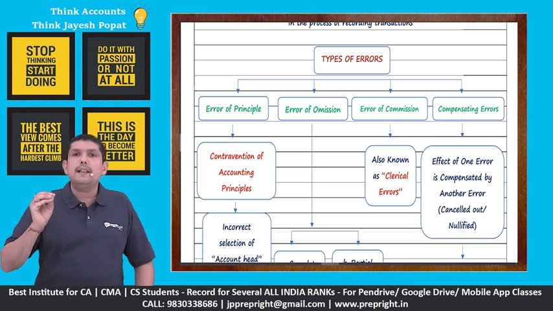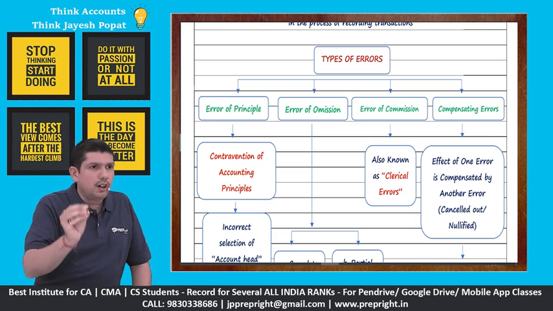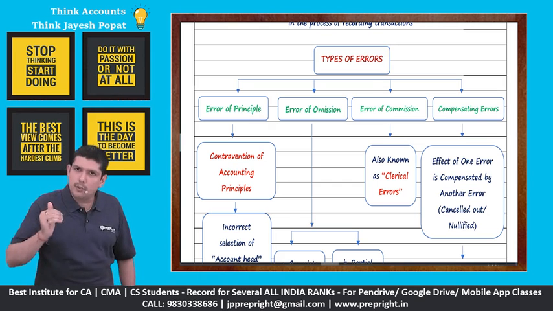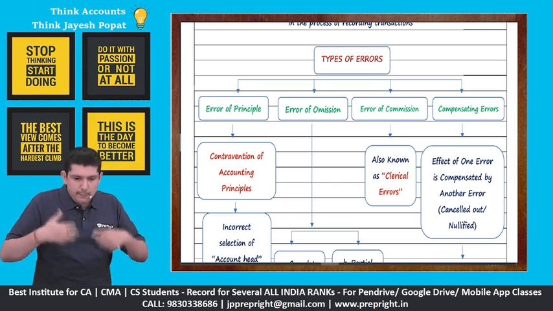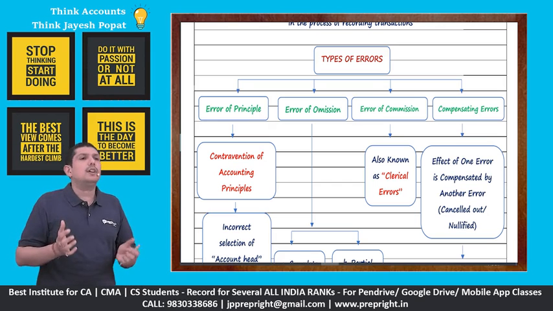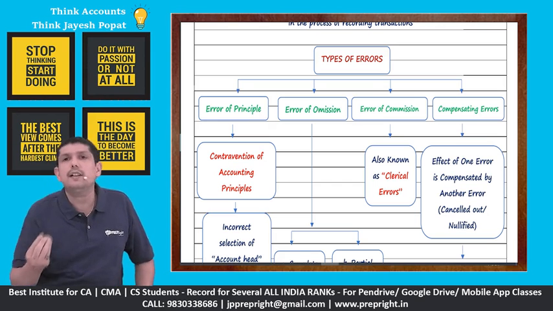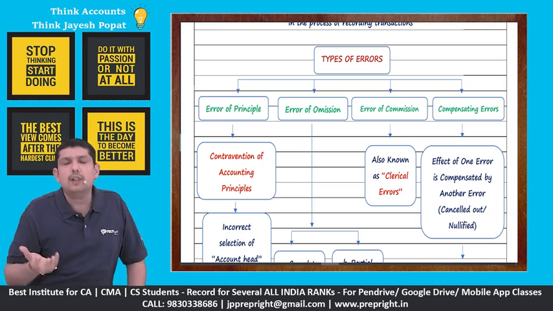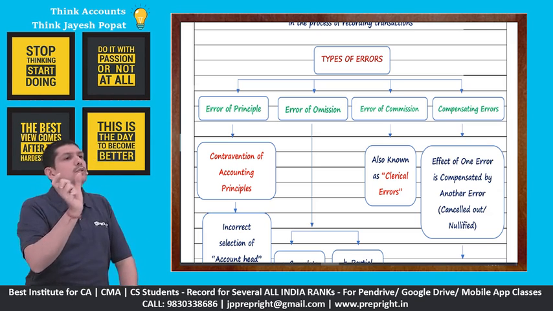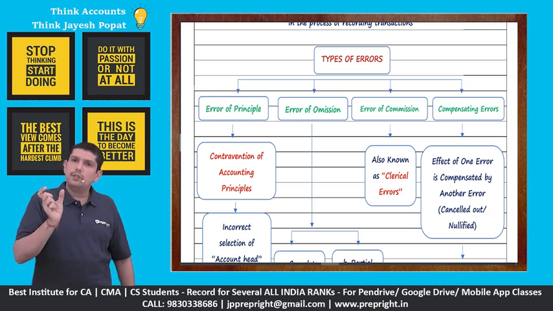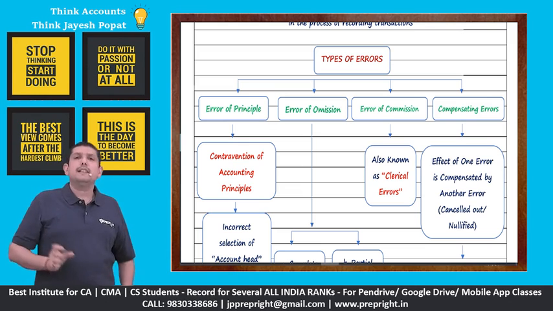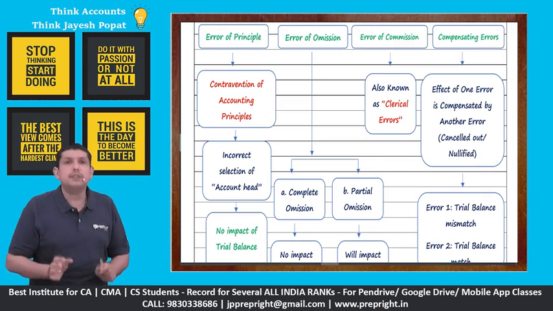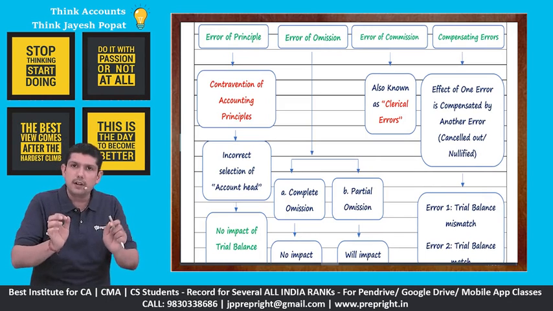The best example could be, let's say, wages paid for construction of building. So the correct entry in this case is building account debit to cash, but if your concept about the capitalization of fixed assets, etc., is not clear, you would pass an entry wages account debit to cash account. This entry wages to cash will be in contravention of accounting principle because you were not supposed to use the wages account, but you were supposed to use the building account. So this will be treated as an error of principle. So error of principle is caused because of contravention of accounting principles when you select an incorrect account head.